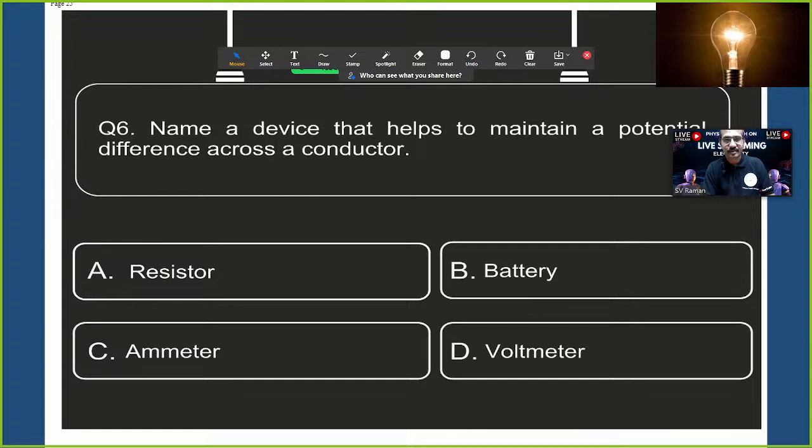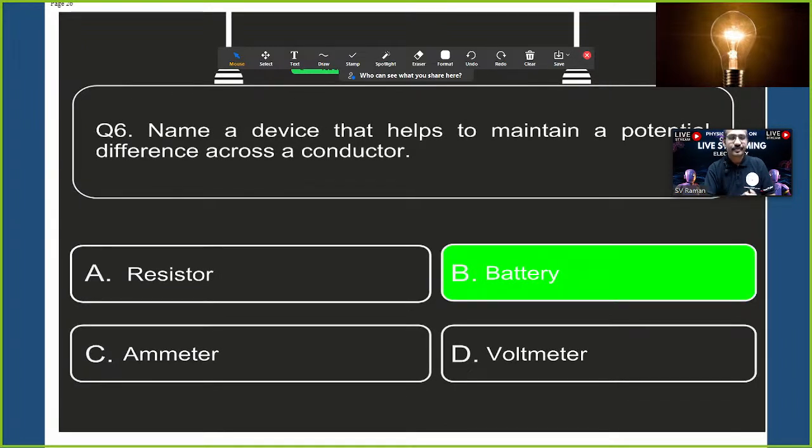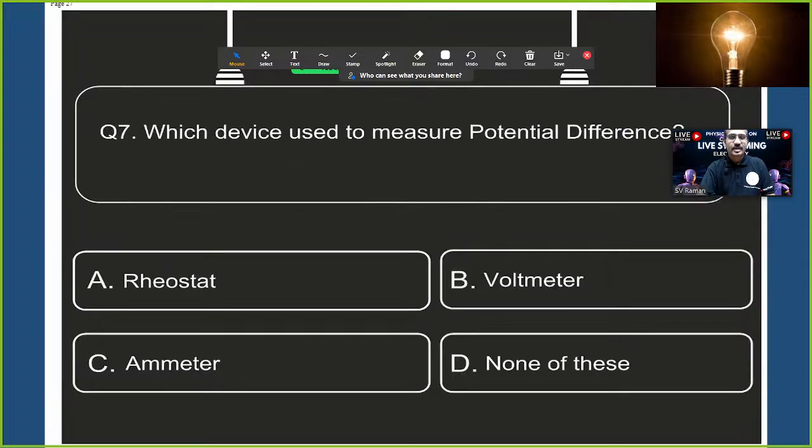This is one of the logic questions, so don't get confused. Potential difference, volt, this number, where are we noticing it? Generally on the battery. Battery has those potentials. Now, the device that maintains the potential difference is the battery. Clear? This is the way we need to answer. Which device is used to measure potential difference? Option A, rheostat. Option B, voltmeter. Option C, ammeter. Option D, none of these. Hope you can choose the right answer, that is voltmeter.